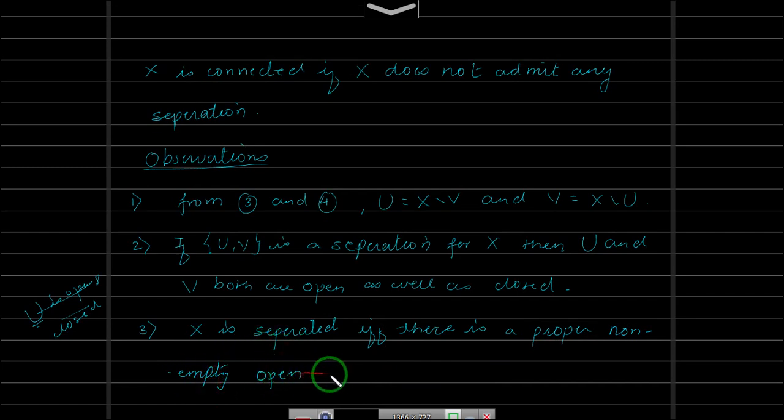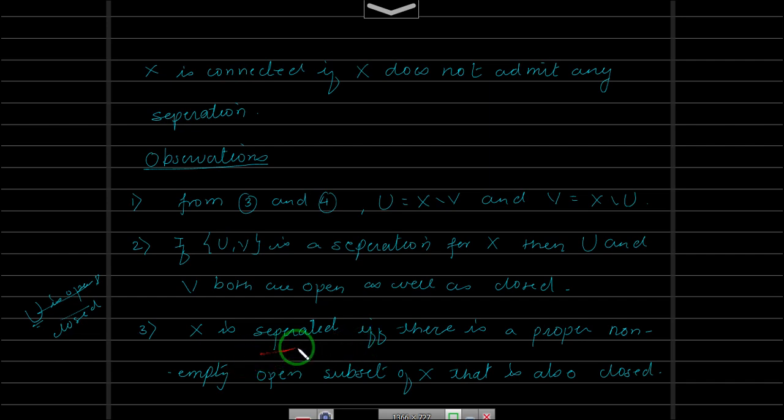open subset of X that is also closed. So if you take U, as I said here, as an open set, you can take another set V, which is the complement of U. That will be open and it will satisfy all the properties which are required for the separation. So X will be separated.